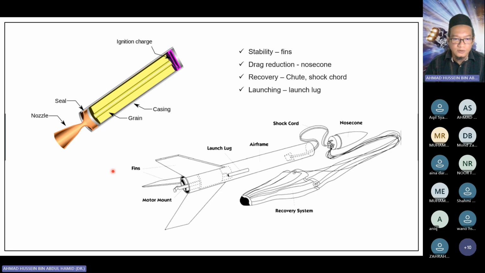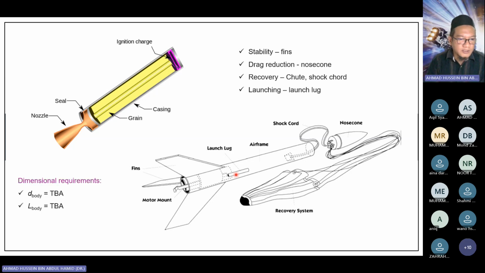For example, fins. Here you see the fins. Why do we add fins to the rocket body? To add stability. Later, in the next section, I will discuss the stability. We also add a nose cone here to reduce the drag. Later we'll discuss this further. And then we also add a parachute inside the body for the recovery. And we also have the launch lug here, to guide the rocket during the lift off, as when the rocket is within the launch rail.